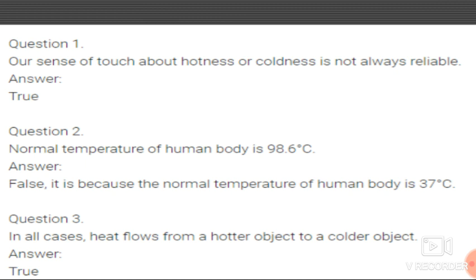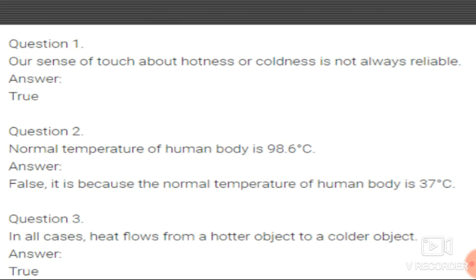Yes students, it is really true, because our sense of touch is not always reliable. We cannot say just by touching any kind of object whether it is cold or hot, meaning we cannot say how cold it is or how hot it is. Okay, so this statement is true.